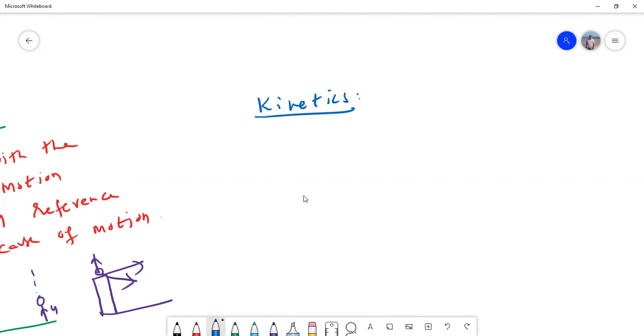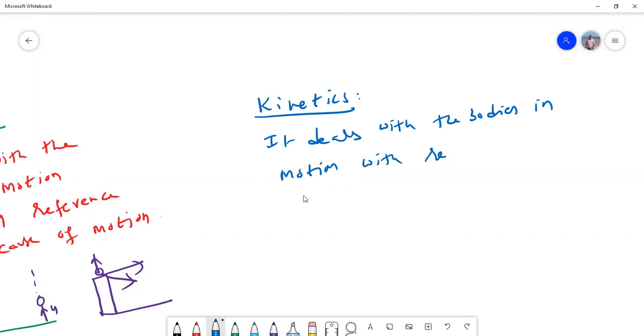It is the branch of mechanics which deals with the bodies in motion with reference to the cause of motion.